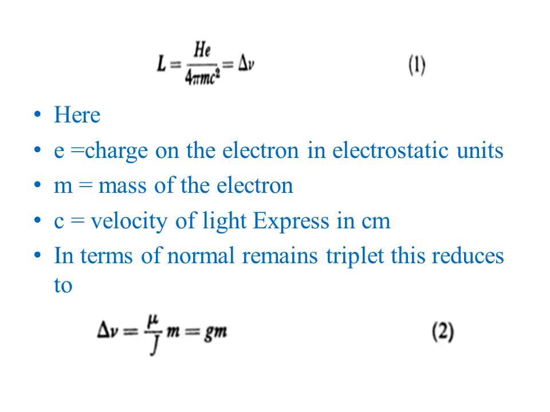So L is equal to eH over 4 pi mc squared, that is equal to delta nu. In this equation, e is charge on electron in electrostatic units, m is mass of electron, c is velocity of light expressed in centimeter. In terms of normal Zeeman triplet, this reduces to delta nu is equal to mu over j into m, or it simply becomes equal to gm.